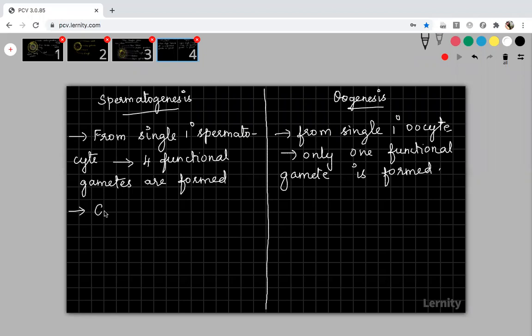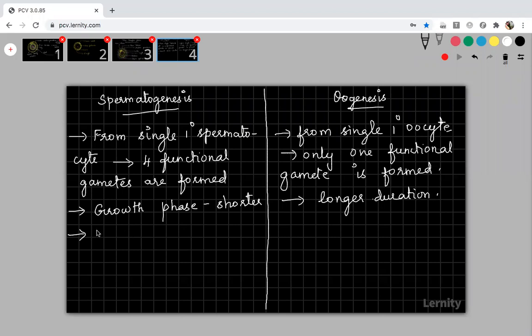Growth phase is of shorter duration. Growth phase is shorter in spermatogenesis and longer in oogenesis. It is of longer duration. Okay, shorter duration, longer duration. This is the second difference.